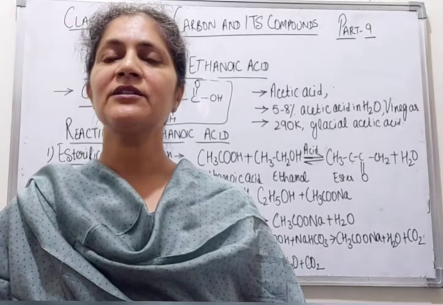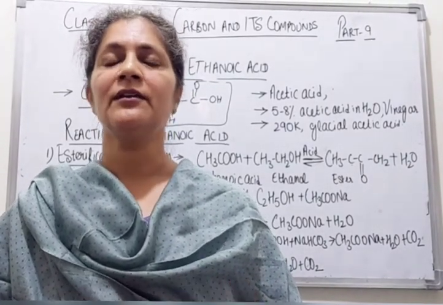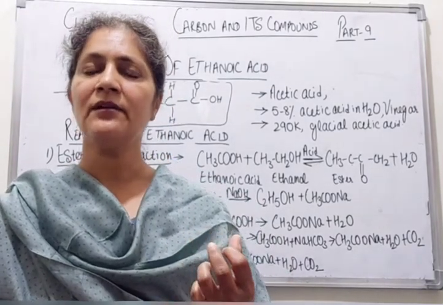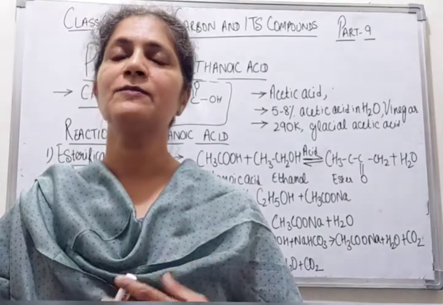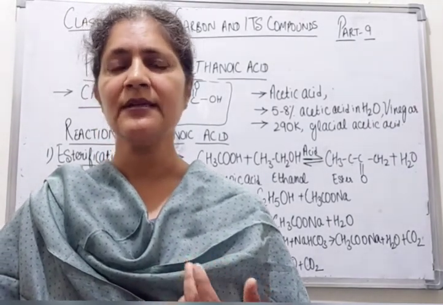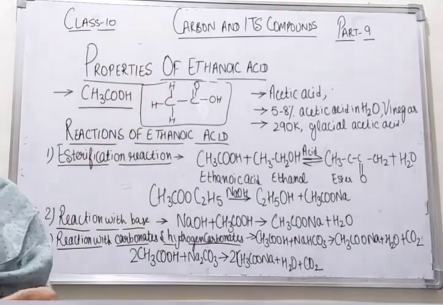In the previous lecture, we were discussing the properties of ethanol. Because, students, there are two chemical compounds, ethanol and ethanoic acid, whose properties are to be discussed in the chapter. The rest we have discussed. Now the second topic is the properties of ethanoic acid.